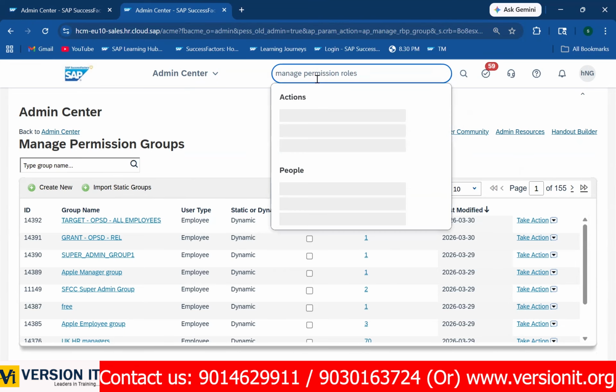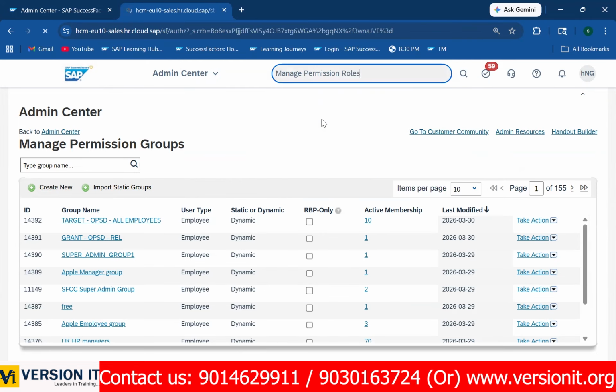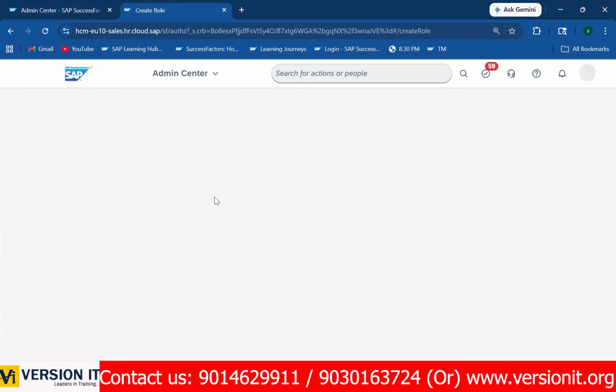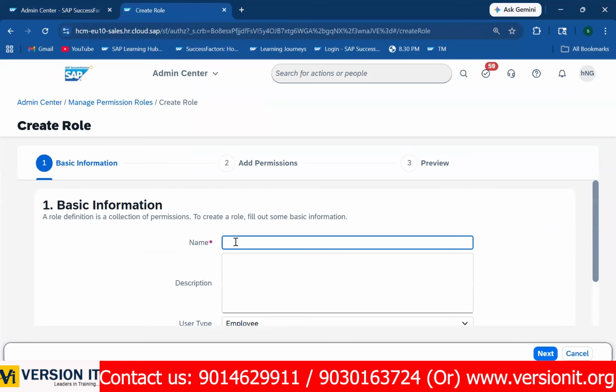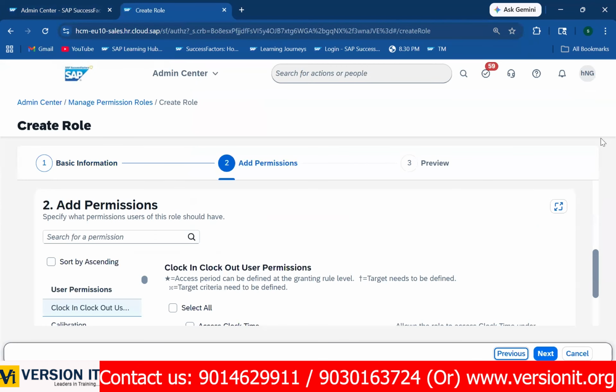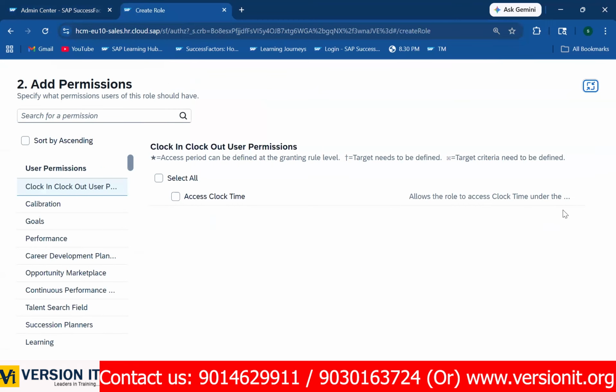Manage permission roles. Create new role. So my role is operations department related. And look at here, the RBP is always for all the modules, not only for Employee Central. That's why we call it a platform feature.